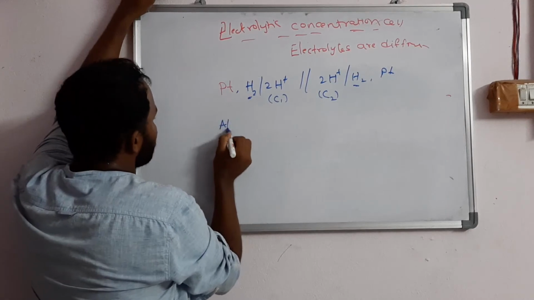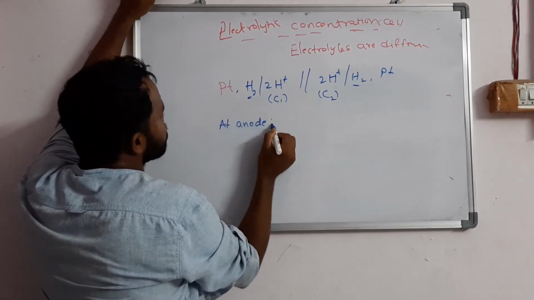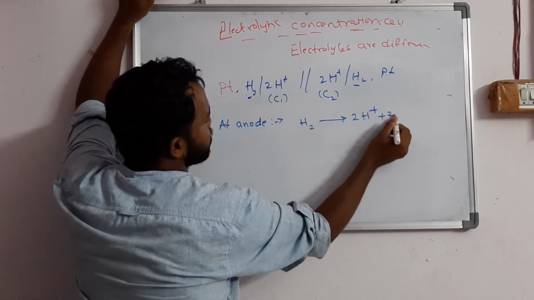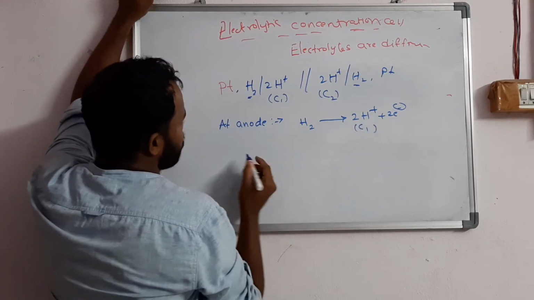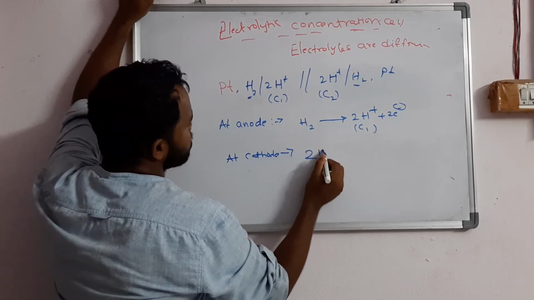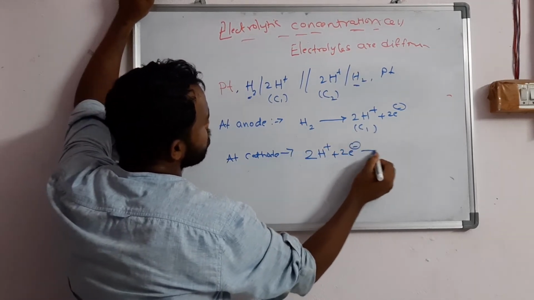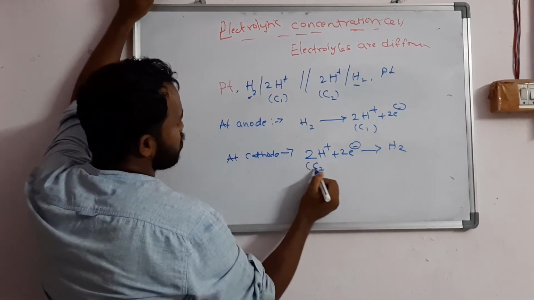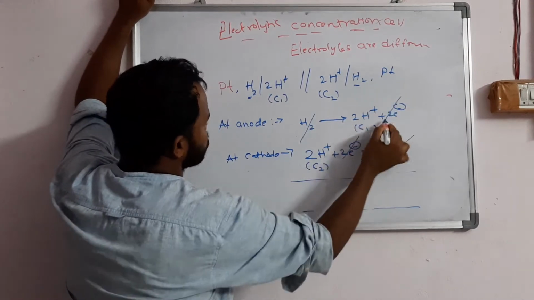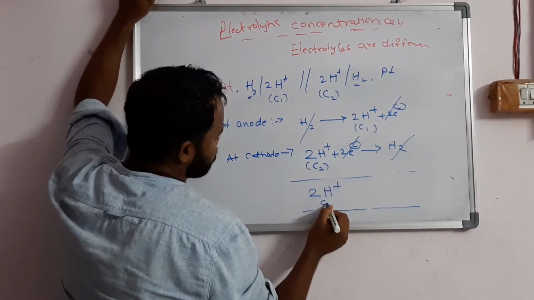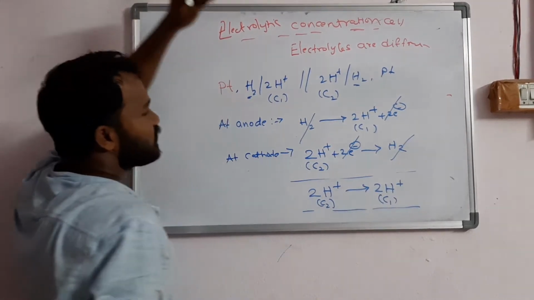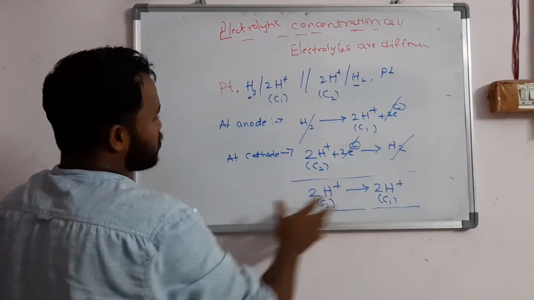At the anode, oxidation takes place, right? H2 gives 2H plus and 2 electrons, this is C1. At the cathode, reduction takes place. 2H plus, by gain of 2 electrons, is converted into H2, this is C2. If I write the overall net reaction, H2 gets cancelled, 2 electrons get cancelled. 2H plus of C2 gives 2H plus of C1. This is the electrolyte concentration cell net reaction.